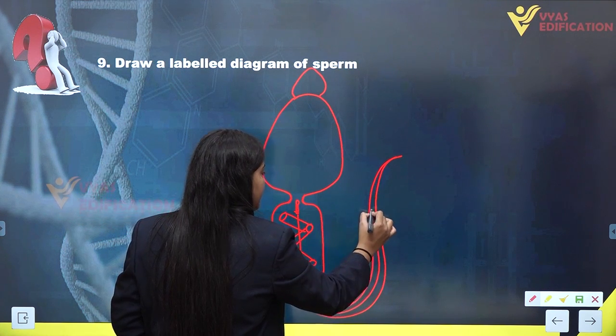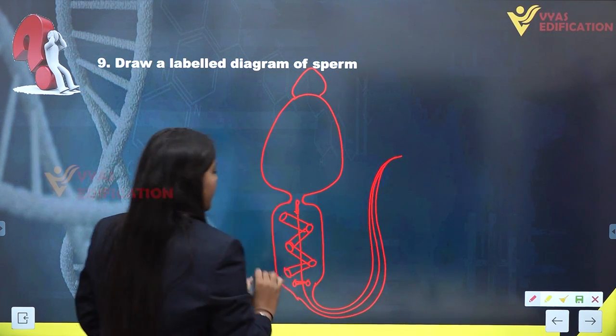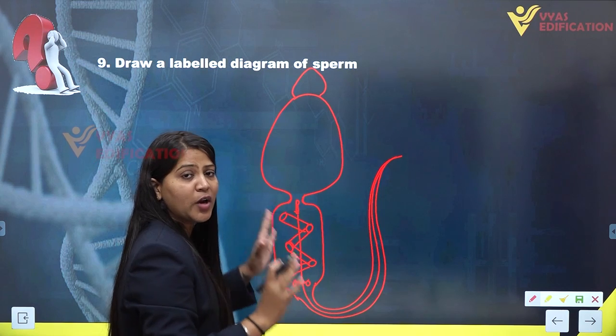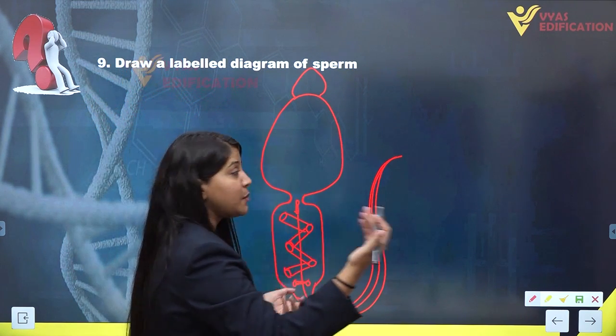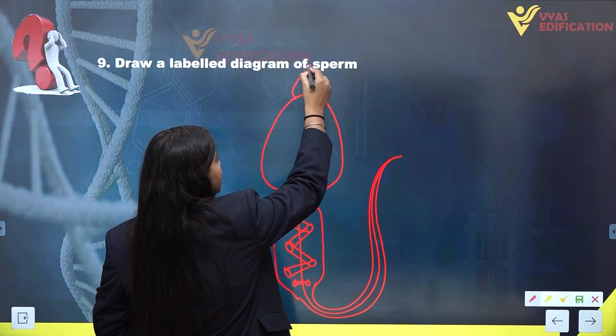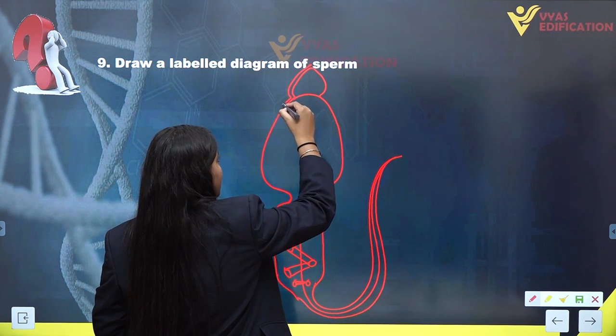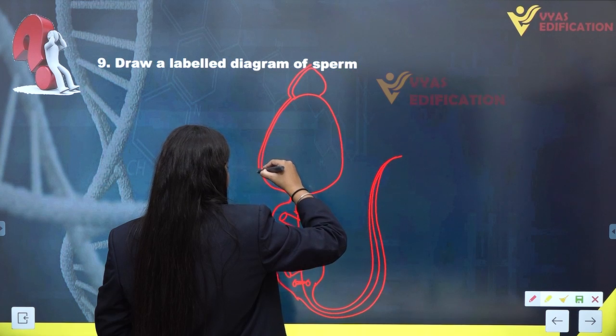This is the filament inside the tail of a sperm. This whole structure of the sperm or sperm cell is lined by a plasma membrane, like this. The plasma membrane is lining the whole sperm.